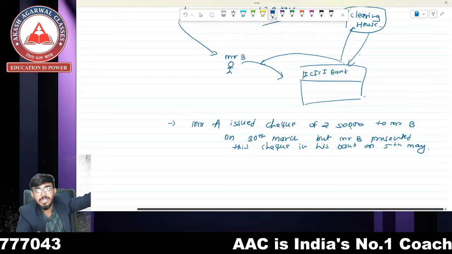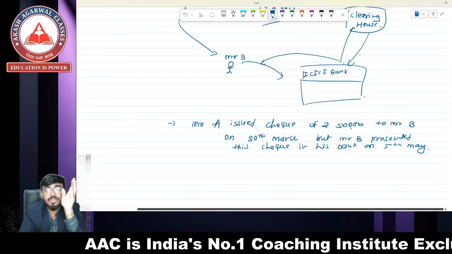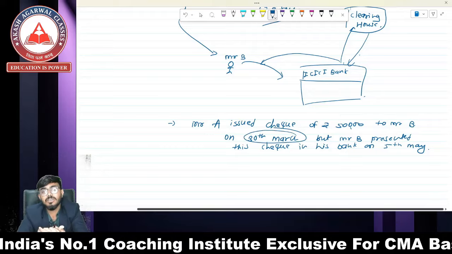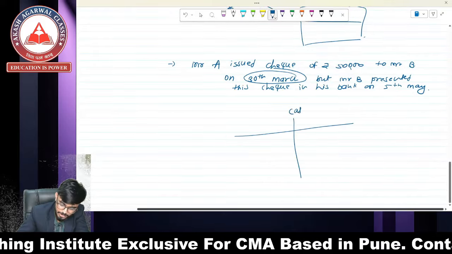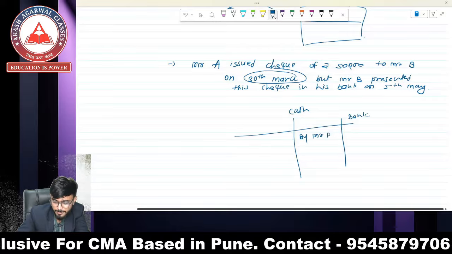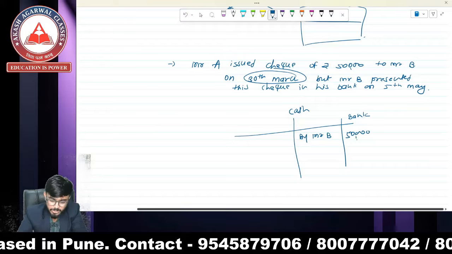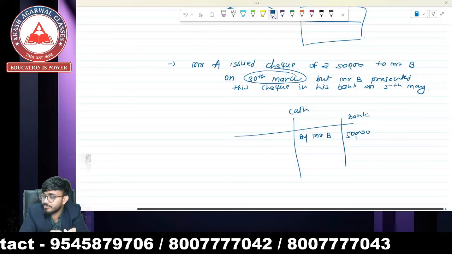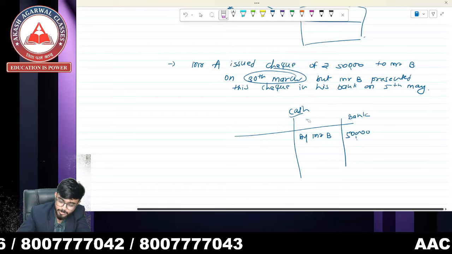His bank has received the amount from our bank on 5th May. And when we recorded the entry on 13th March, we recorded in the cash book, in the bank column, that payment is made to Mr. B of rupees 50,000. But the actual payment is made on 5th May. So there is going to be a difference between cash book and passbook because of this transaction.